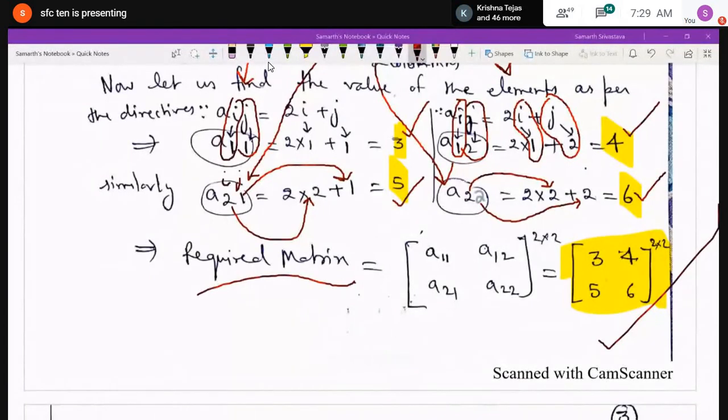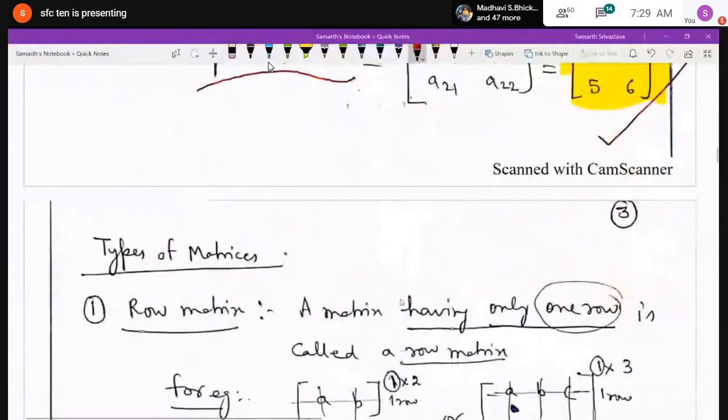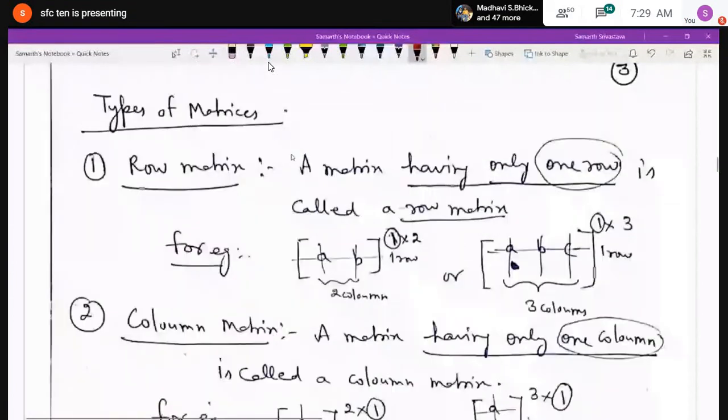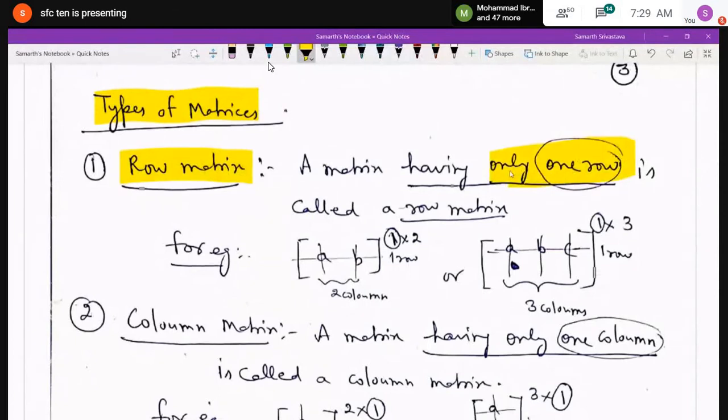Okay, so let us start with the types of matrix now. In types of matrix, first is the row matrix. A matrix having only one row is called a row matrix. For example, I have written a matrix of order 1 by 2. It is containing only one horizontal row. So it is a row matrix.